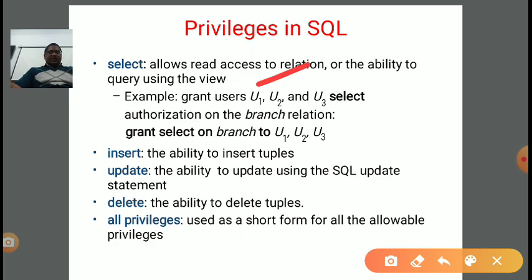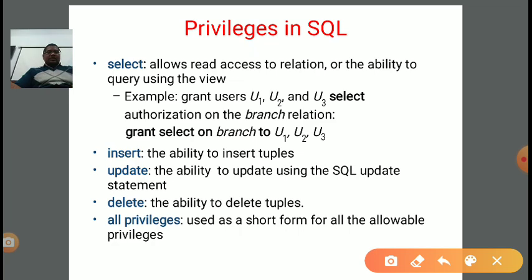If we want to do this, then how to implement it with the help of an SQL query? Grant select on which relation, branch, to u1, u2 and u3. If we want to give grant permission to the users u1, u2 and u3 with the select command on the relation branch, then how to write it? Grant, then the select operation, on the relation name branch, to the users. So here the users are u1, u2, u3, three users.